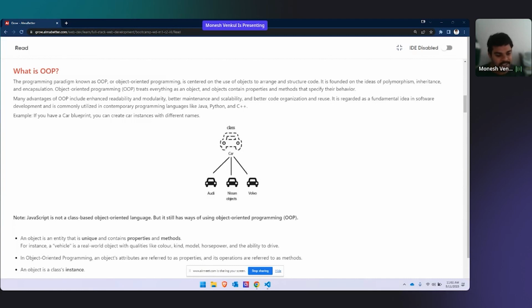So that is the reason all the cars that we see now look more or less similar. They all have the same four wheels and all. That is called a blueprint. In JavaScript, these things are called classes.